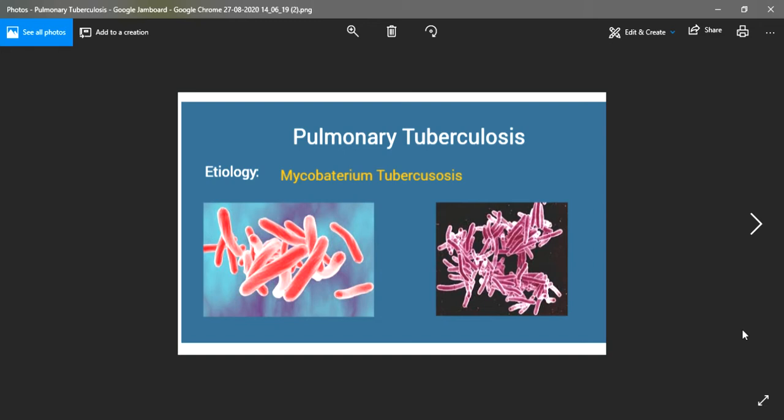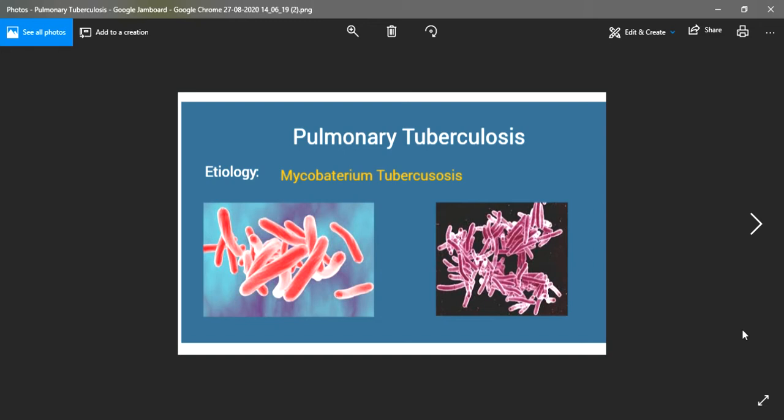The other characteristic features of this bacteria are that it is strictly aerobic in nature. It cannot survive in anaerobic conditions. The next characteristic feature is that, as it is devoid of flagella, it is non-motile in nature. Another characteristic feature, or the staining property of this bacteria, is that it gets stained only with the help of a special stain named Ziehl-Neelsen stain or acid-fast stain. So because of this staining characteristic, the bacteria is also named as acid-fast bacilli.